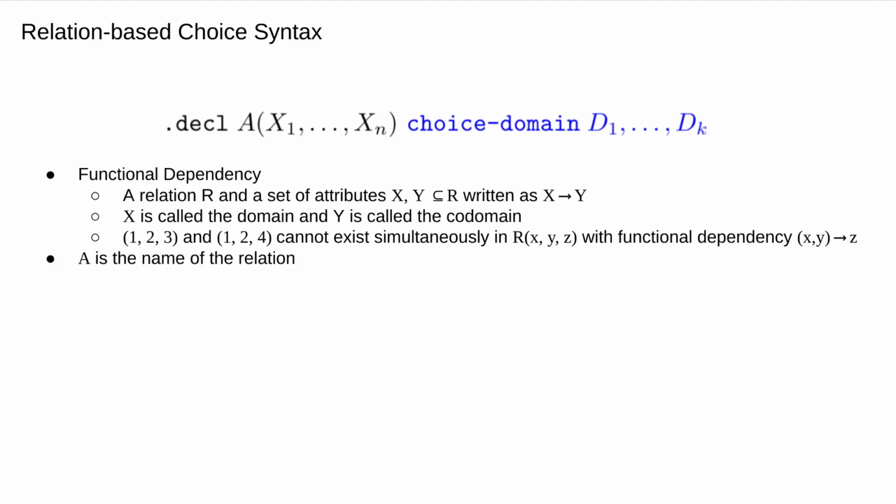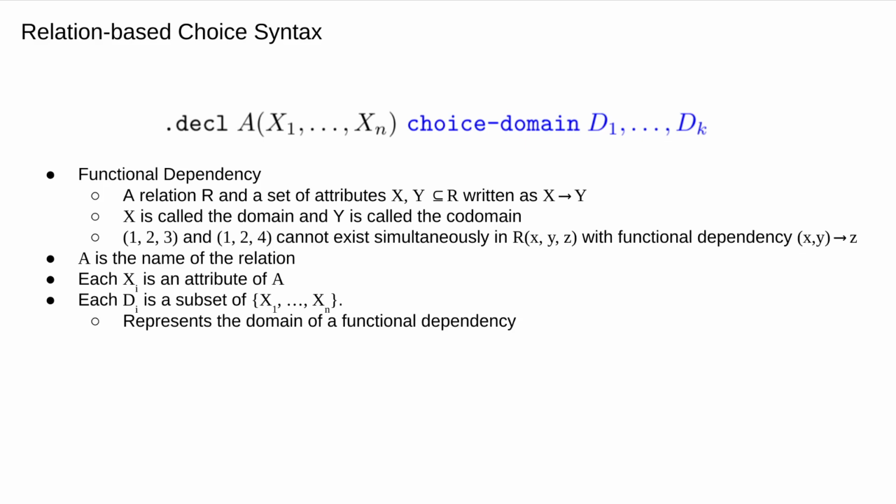And now let's have a look at the syntax in Soufflé. A is the relation name, and each x is an attribute of A. Recall in the previous example, we have a relation with attributes u and v representing the edges of a graph. And each di, after the keyword choice-domain, is a subset of the attributes and represents a domain of the functional dependency. So the codomain here is implicitly defined. Everything that is not in the domain is in the codomain.